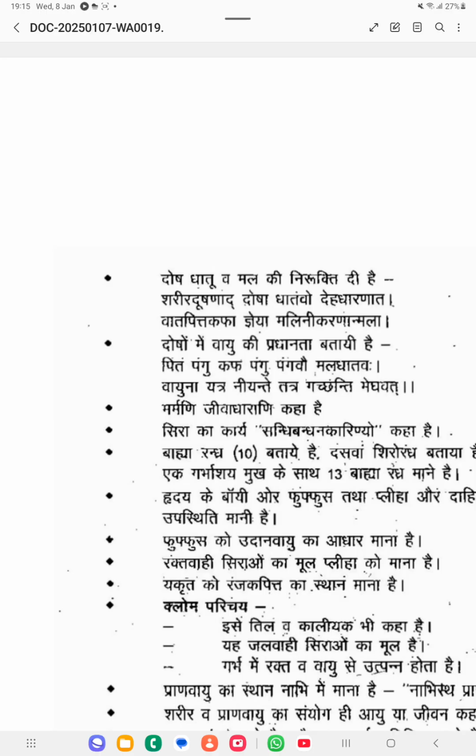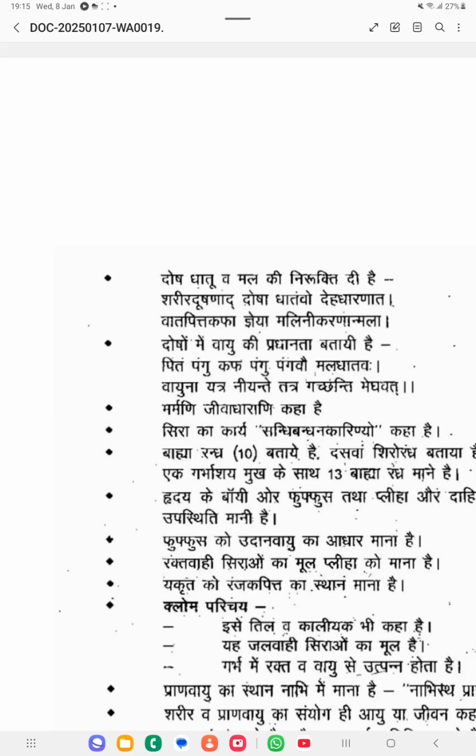So, this they can ask in the exam, like who has mentioned this sloka, in which context you can see this quotation. Pittam Pangu, Kafam Pangu, Pangavo Maladadavaha, Vayuna Yatra Niyade Tatra Gachadi Meghavat. Okay, so all these doshas are controlled by the Vata dosha. Without action of the Vata dosha, this will not be working properly.